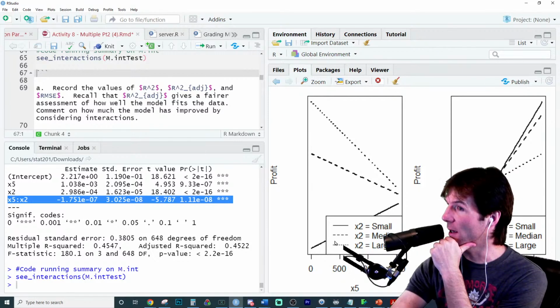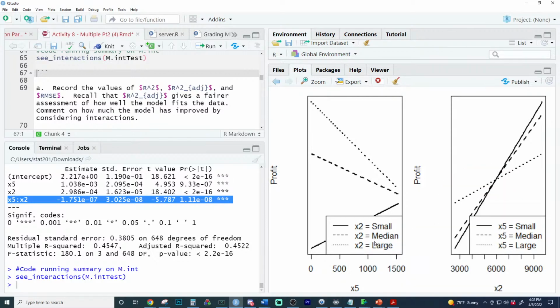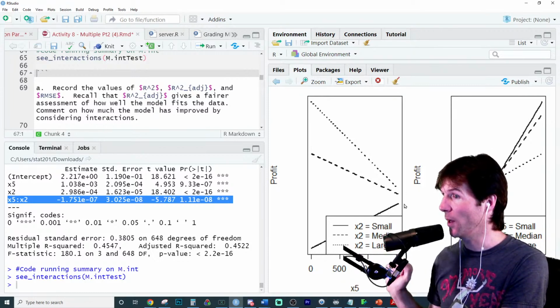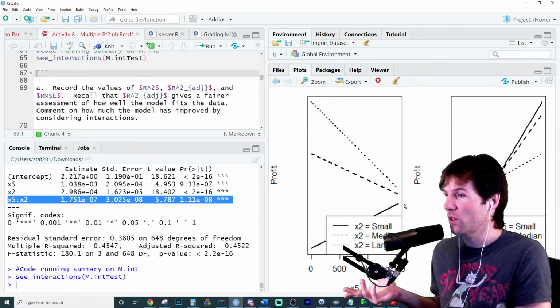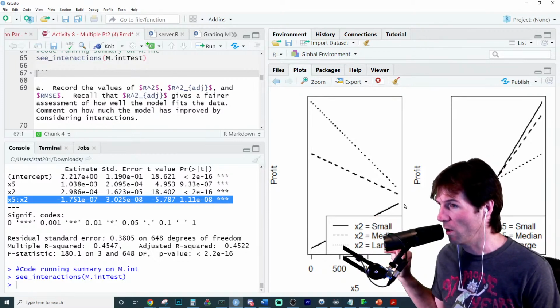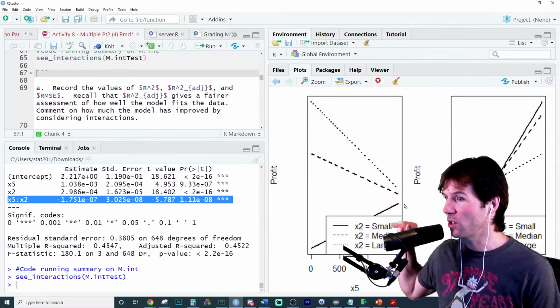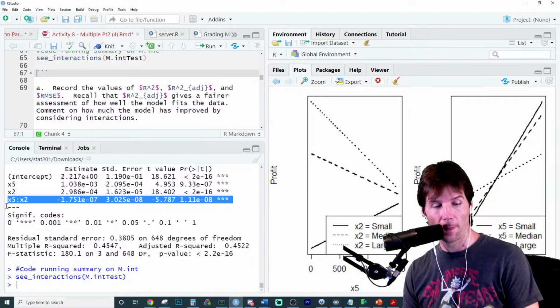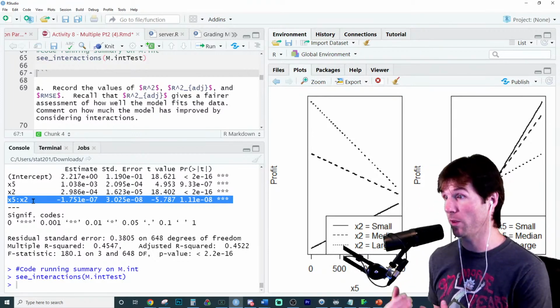It will decrease it sometimes. x5 decreases profit for large values of x2. When x2 is large, x5 decreases profit. But when x2 is small, x5 increases profit. Would you say that the relationship x5 has with profit depends on x2? So in some instances, x5 has a positive relationship. That's when x2 is small, and that's the small line right there. But when x2 is large, x5 has a negative relationship. And this is because of the what, Kayla? This is because x5 has a what with x2.